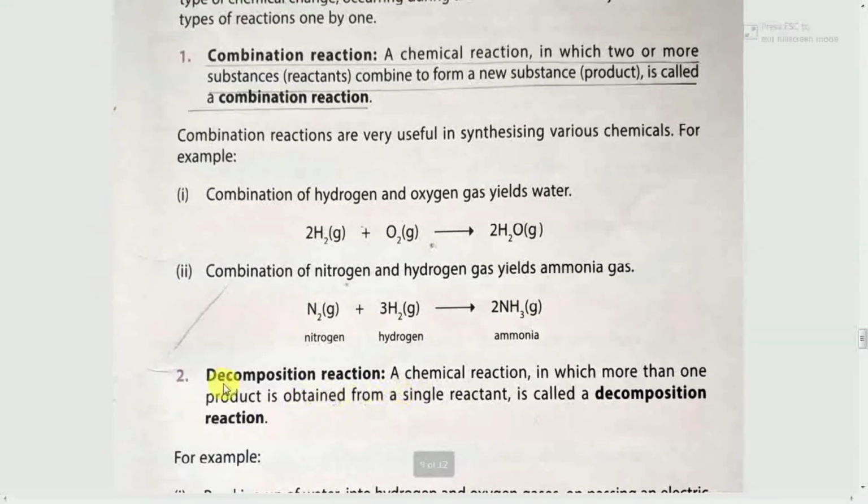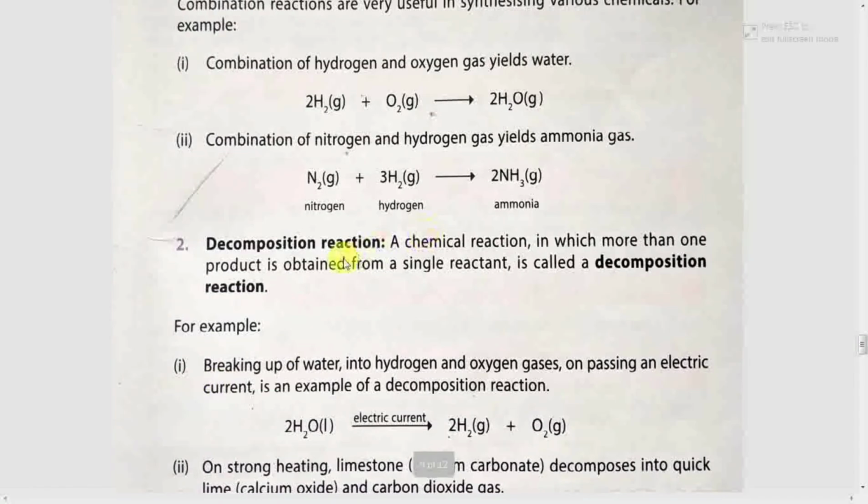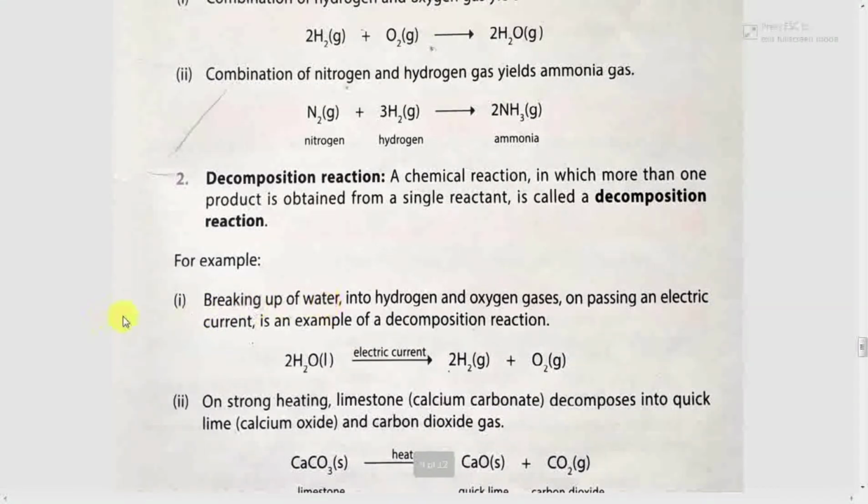Next reaction is decomposition reaction. A chemical reaction in which more than one product is obtained from a single reactant is called a decomposition reaction. For example, breaking of water into hydrogen and oxygen gas on passing an electric current is an example of a decomposition reaction.